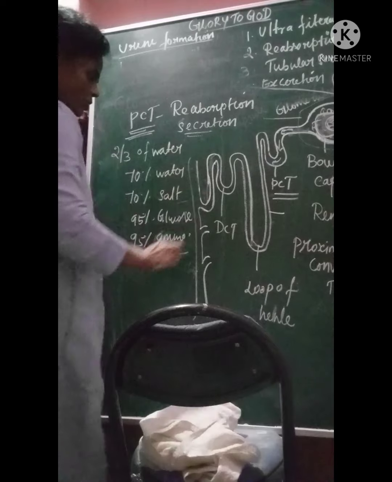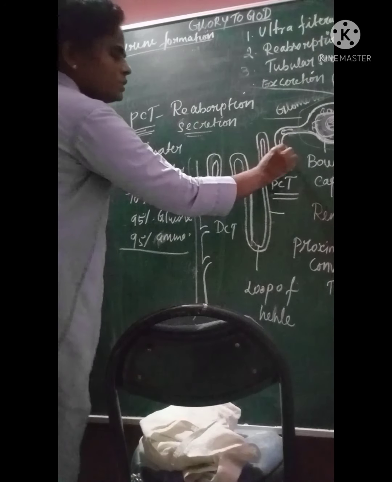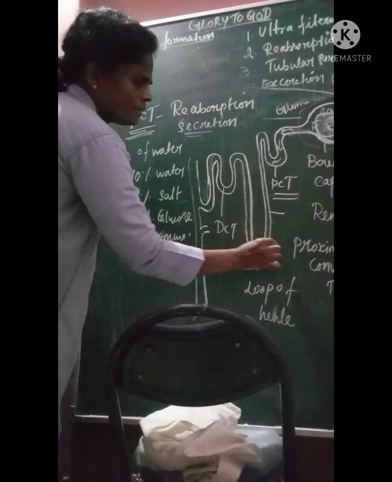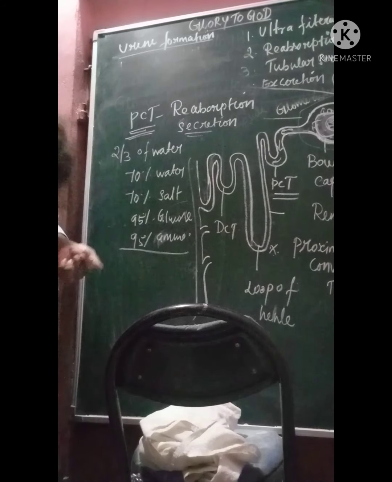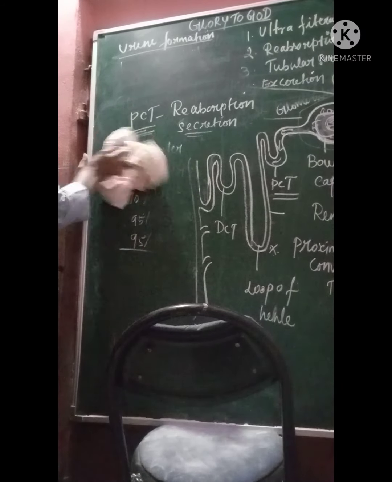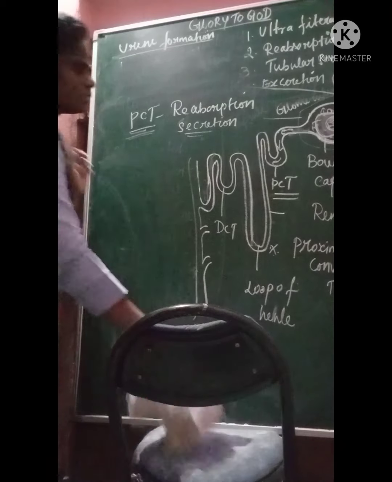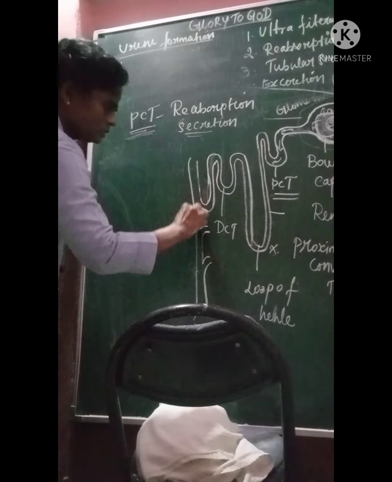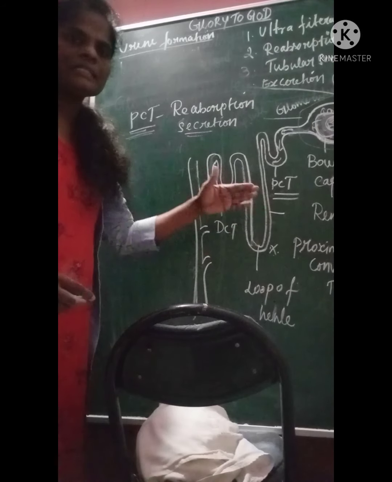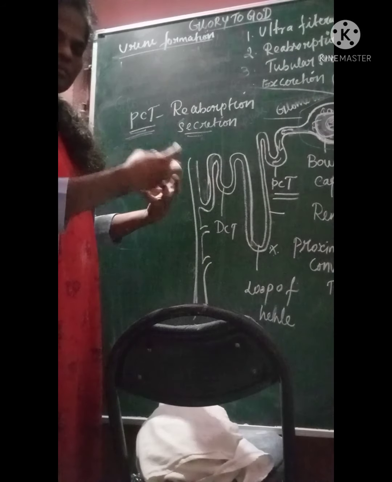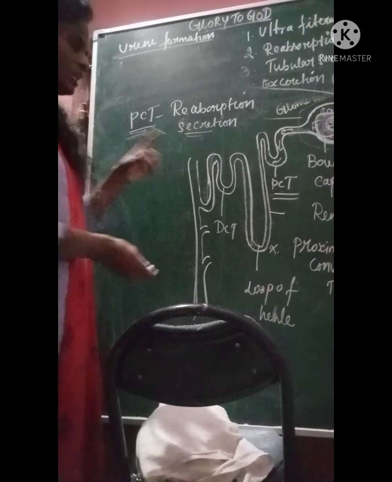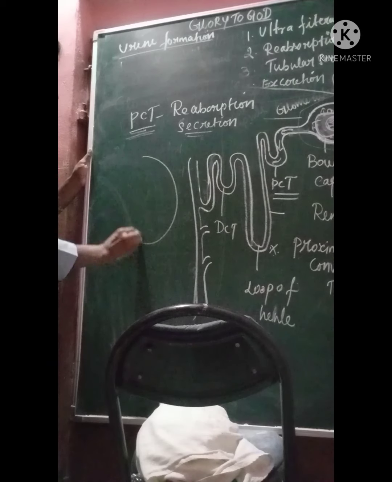After these things are reabsorbed, the filtrate passes through the loop of Henle. It's very important. The loop of Henle plays a major role in urine formation. What's happening here? This loop of Henle is bounded, meaning it is very much attached in the region of the pelvis. Already I have shown, right? So this is the kidney.